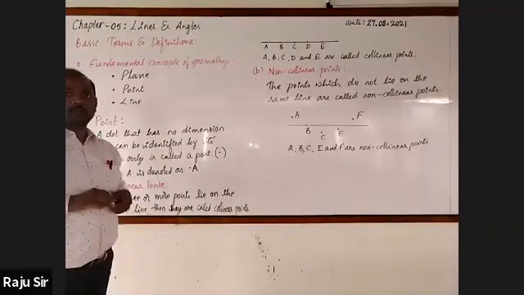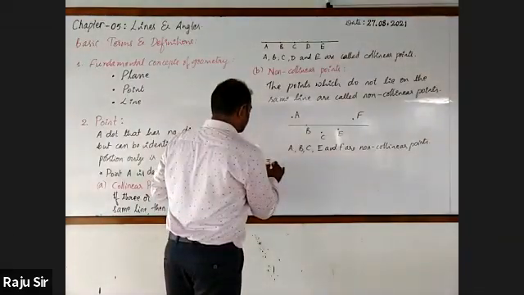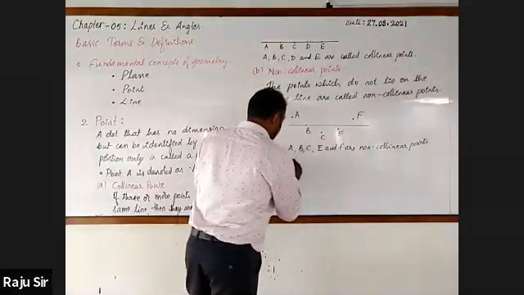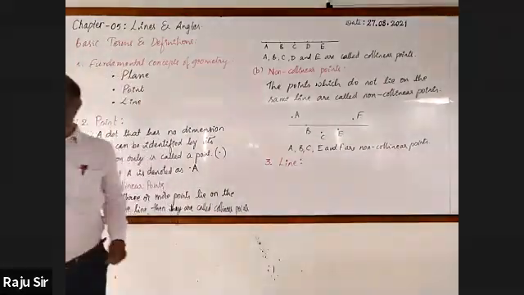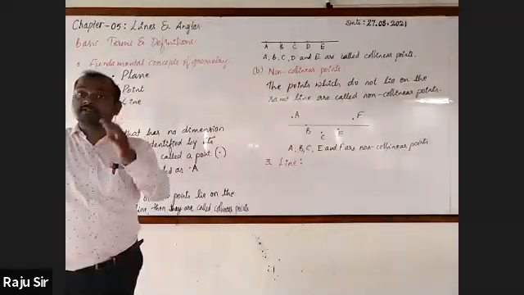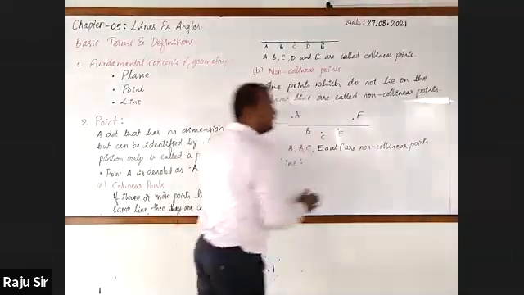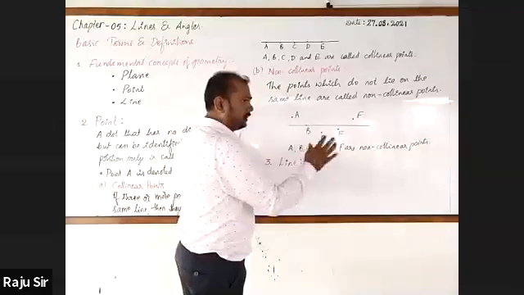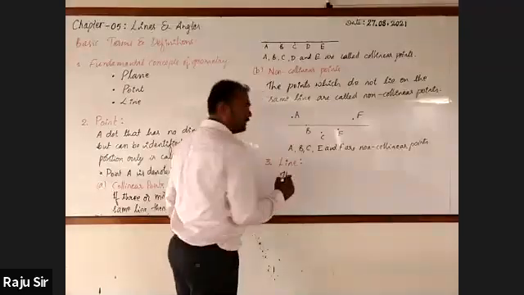Next. Second term is over. Third term: line. A line is a set of points or a collection of points which are arranged in a particular manner. You may arrange the points in such a way as to get a straight line or a curved line, however it is. But what matters is the pattern.